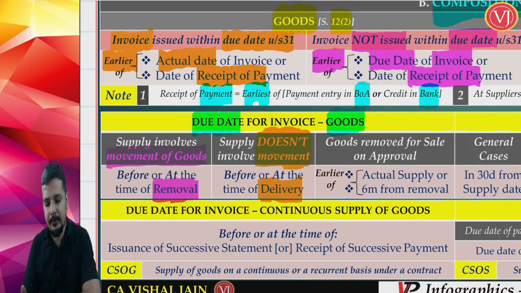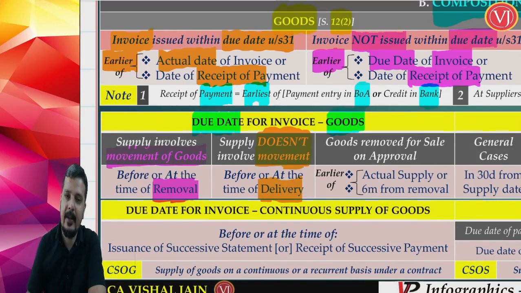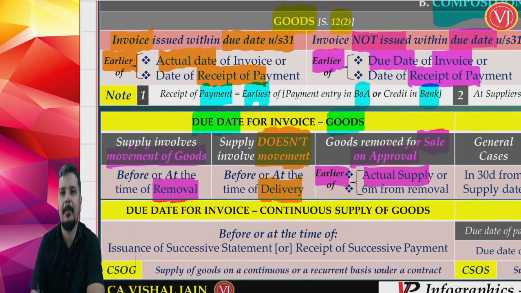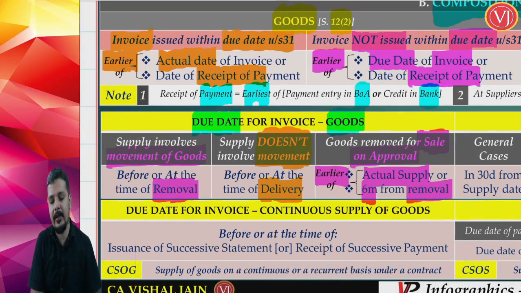Now friends, if the goods are removed on sale on approval basis. So if I am sending you the goods but it is on approval basis, I am selling you the goods but you may approve or you may reject, and the goods will come back. Friends, in that scenario, the due date of invoice is the earlier of actual supply, which means you have accepted it, or 6 months from the date of removal, whichever is earlier.